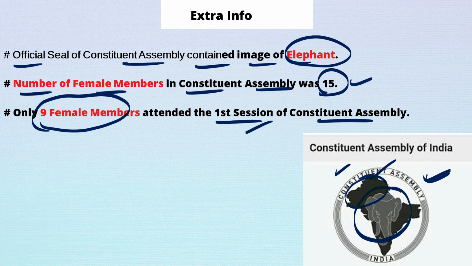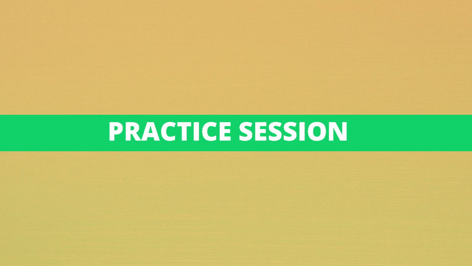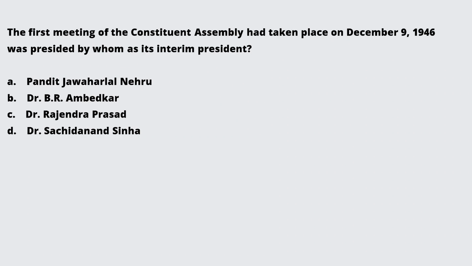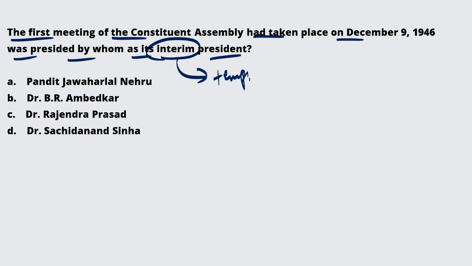Now we shall practice some questions. The first question: the first meeting of the Constituent Assembly took place on December 9, 1946, and it was presided over by whom as its interim president? Interim president means temporary president. Who was the temporary president for the first meeting of the Constituent Assembly?